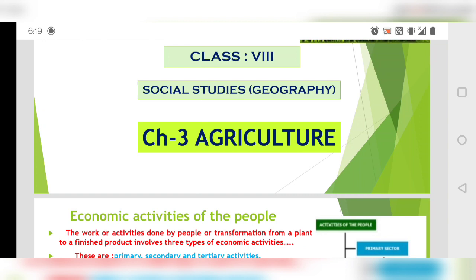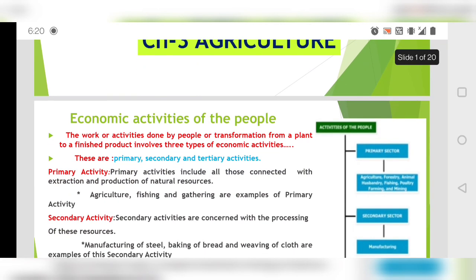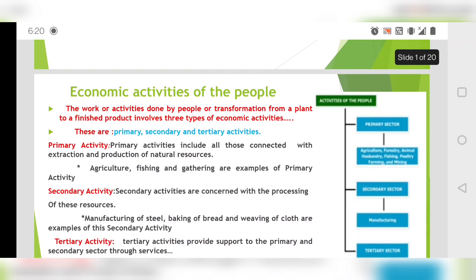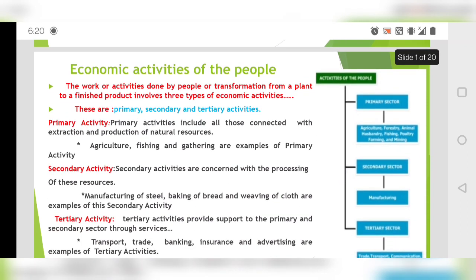So, first of all, we will begin with economic activities. What are the economic activities? Anything which is done to earn money, which is done by people, and to transform something like a plant to a finished product, that will be known as economic activity. So that can be classified into three broad categories. One is primary sector, then second is secondary sector, and then third is tertiary sector.